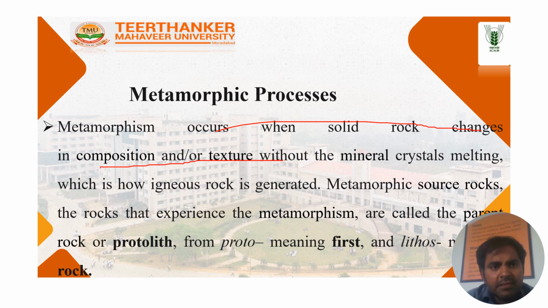The size and structure of the rock are changed by heat and pressure, but there is no change in the chemical composition, or maybe only a slight change. In most cases, whatever chemical composition was present in the previous rock is found in this rock.